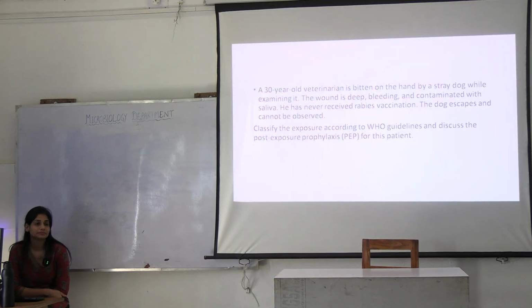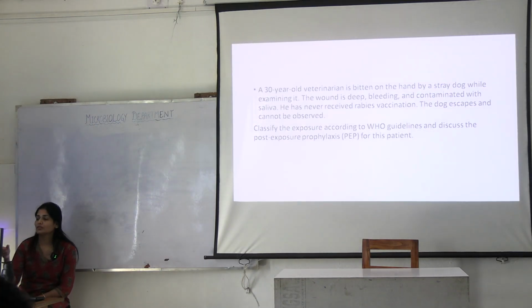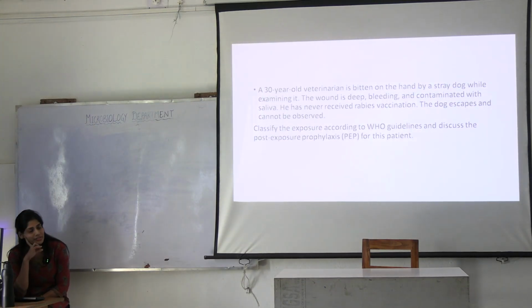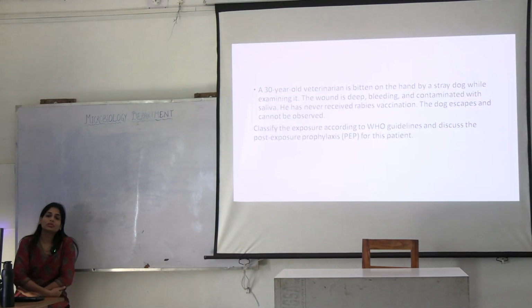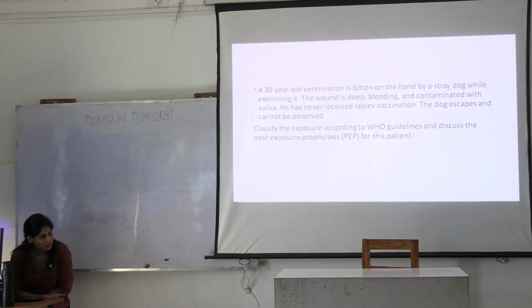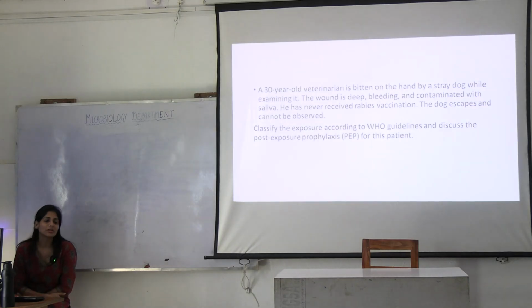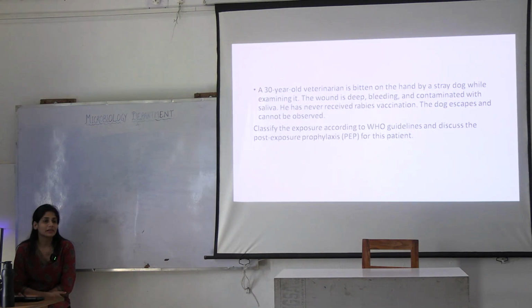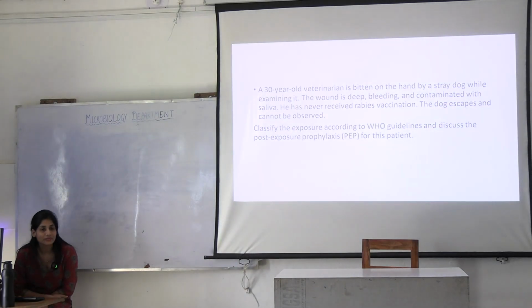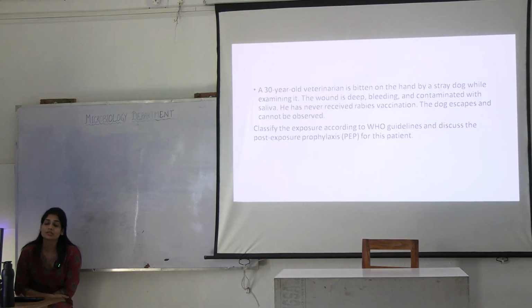How does it look? Okay. The wound is deep, bleeding and contaminated with saliva. What are we supposed to do? You will wash the wound, you will do all the antiseptic application, everything you do. You will even suture it, but how will you keep the sutures? You will not tie them, right? You will keep them very loose. Why? If you tie, it will rapidly multiply. Any better answer?